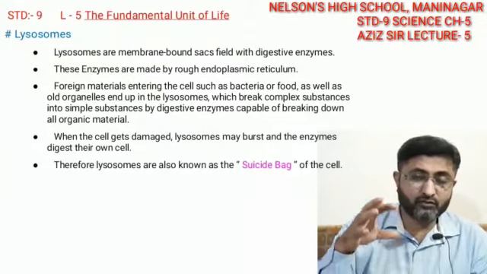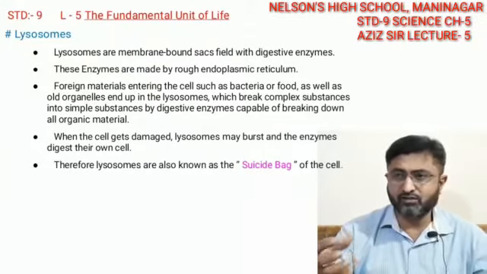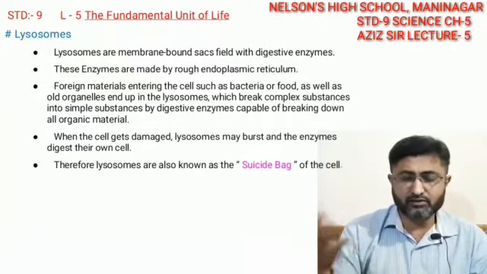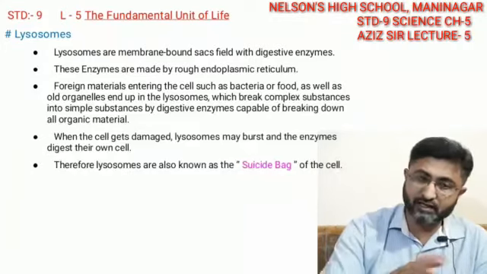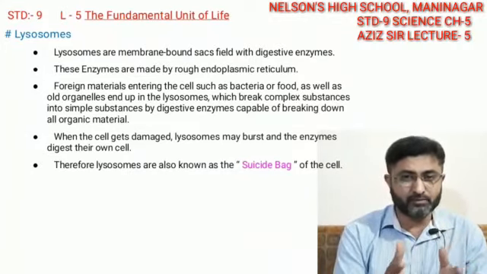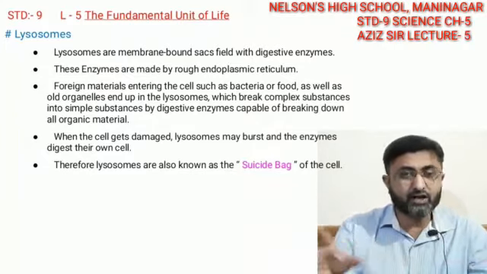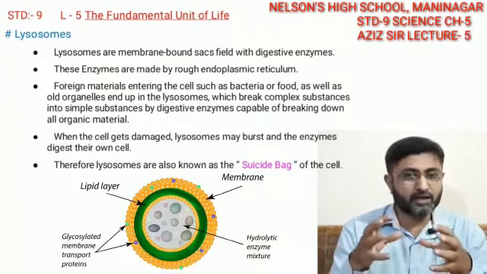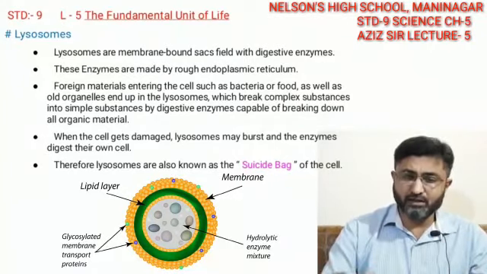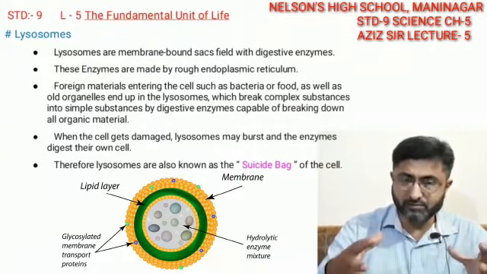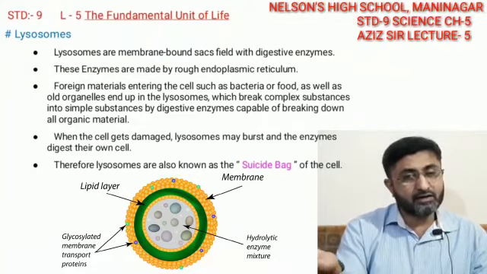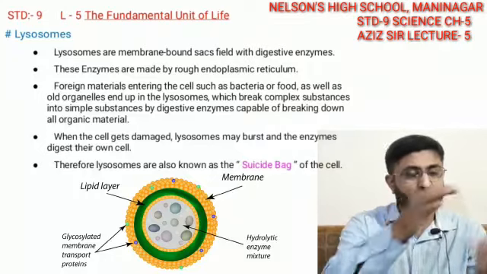Even in the case of old cells, where the organelles are no more working and the cell is no more capable of working, a new cell takes the place of the old cell. So the organelles and the material present inside are supposed to be decomposed. The lysosomes play a vital role in decomposing. Decomposing means nothing but breaking down of complex substances into simple ones. In the last lecture we learned that simple substances are transformed into complex ones.